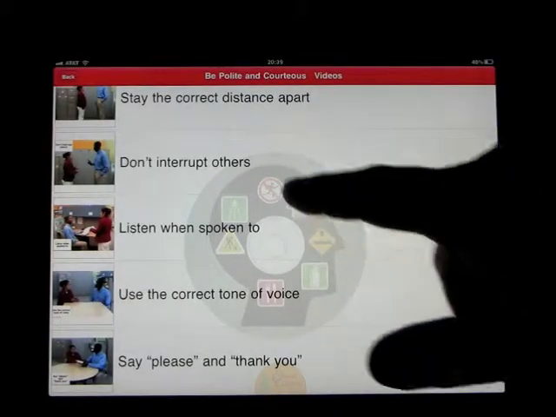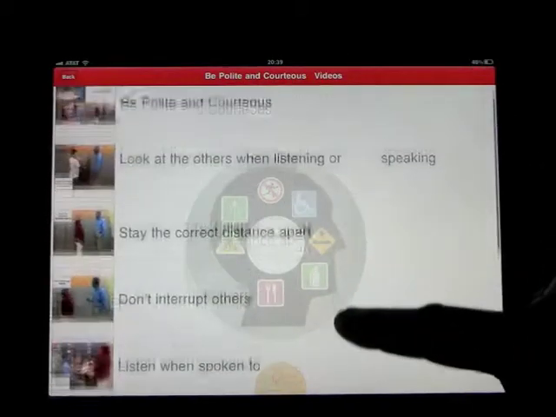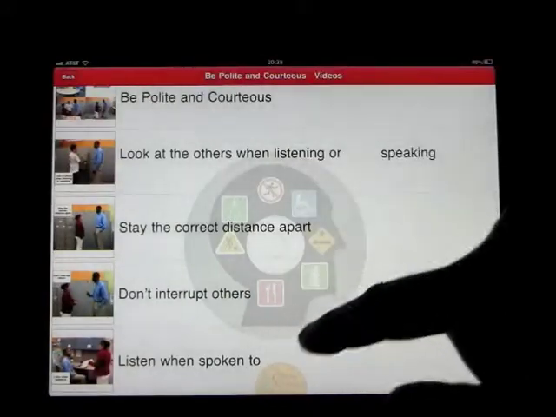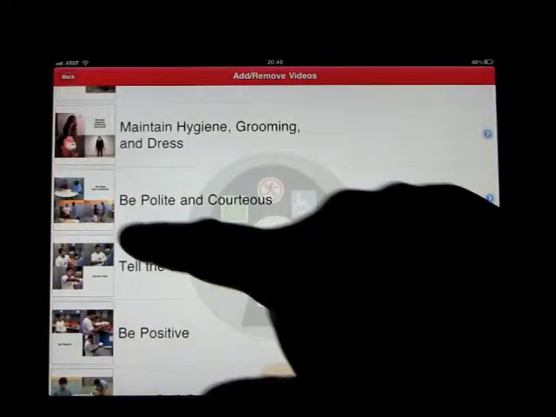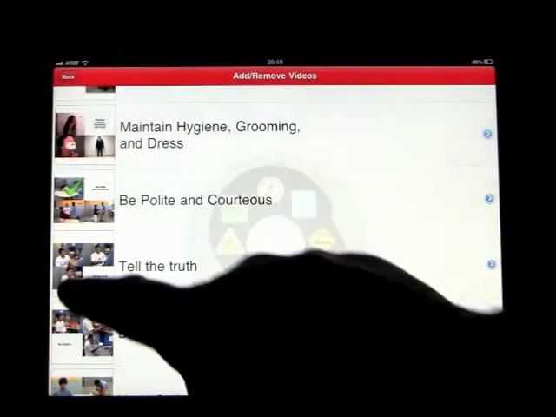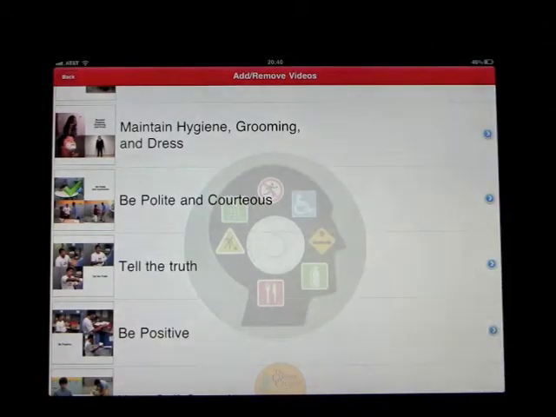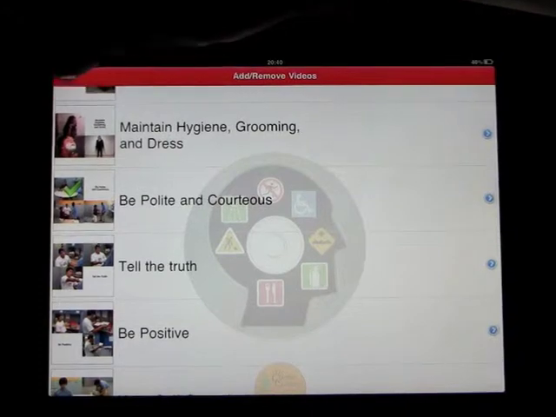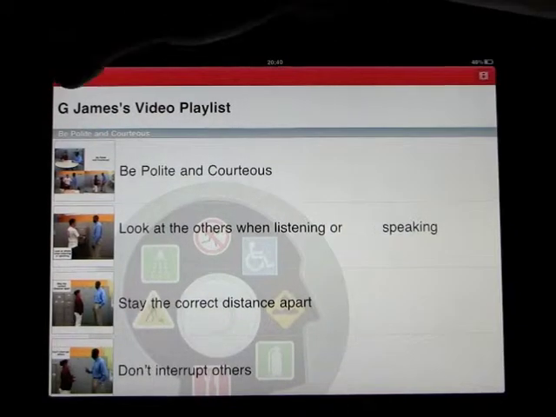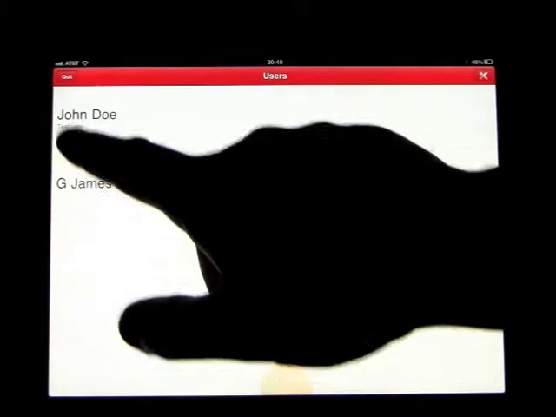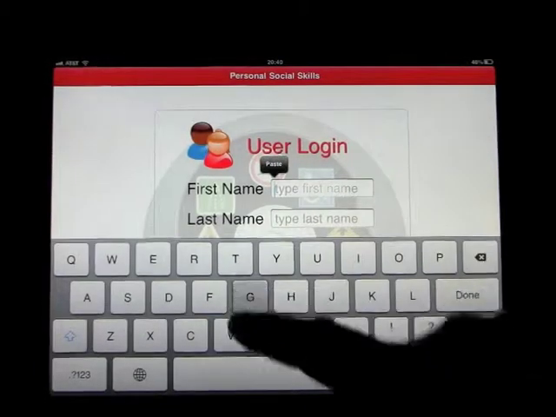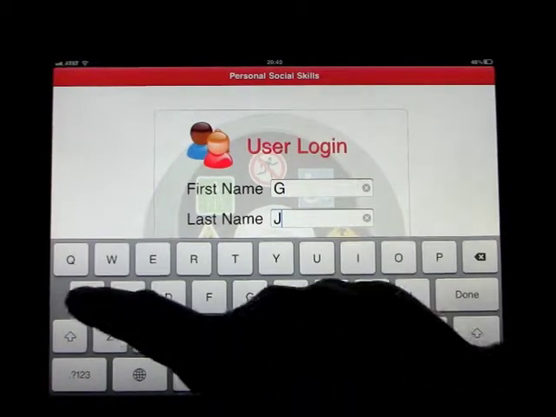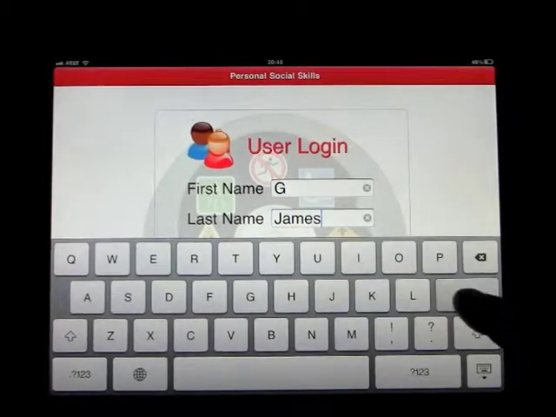So that was an example of Be Polite and Courteous, which is the video that we're in, and these are steps to that video. Now if you go back out and click on it, you'll add that to the playlist. If that's what they have to learn and you don't want them to have access to the other ones while they're learning, you would go back out to the users and quit this so that it's just yourself logging in. Please type your first name, then press done.